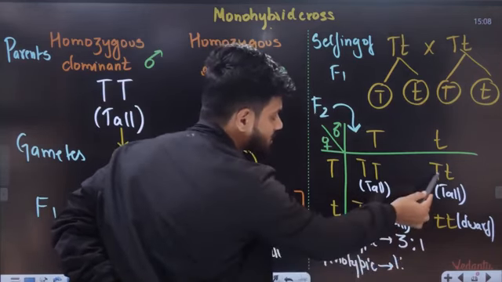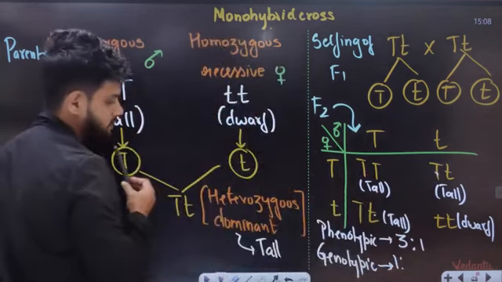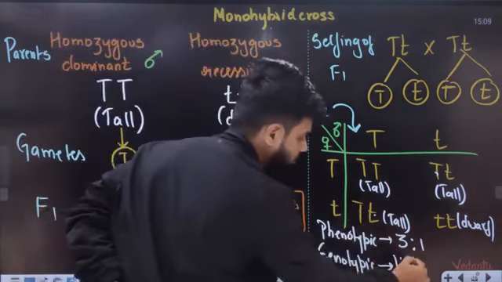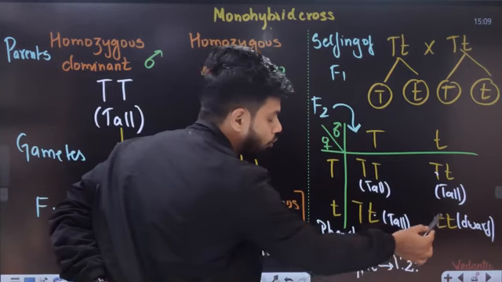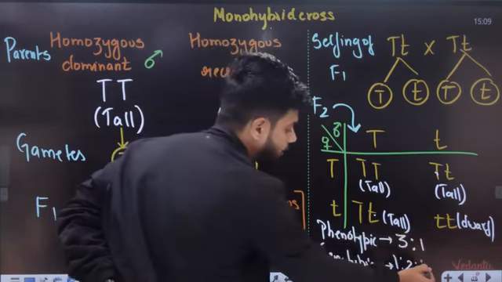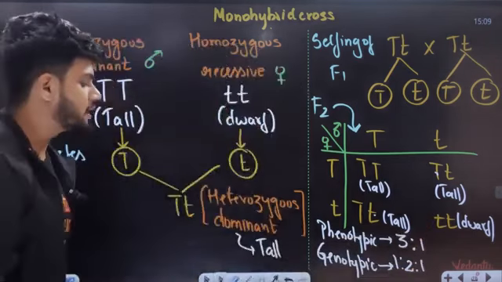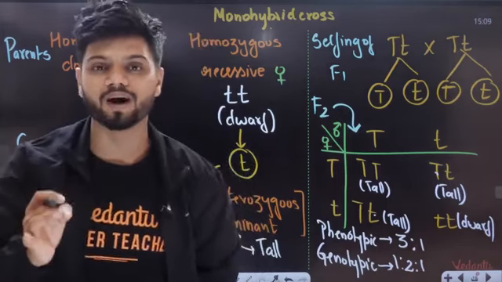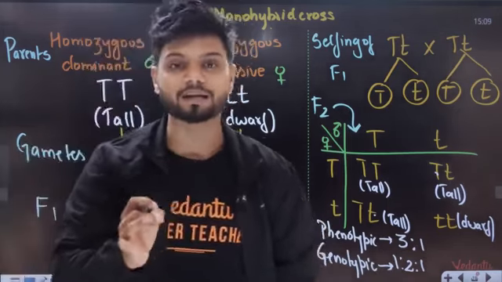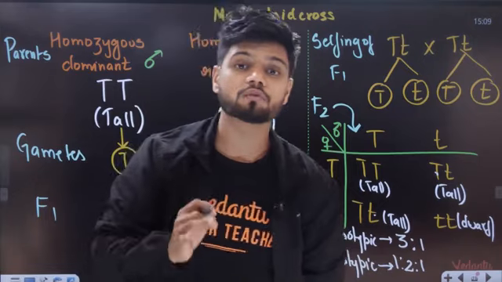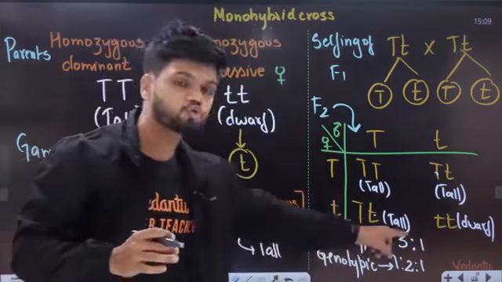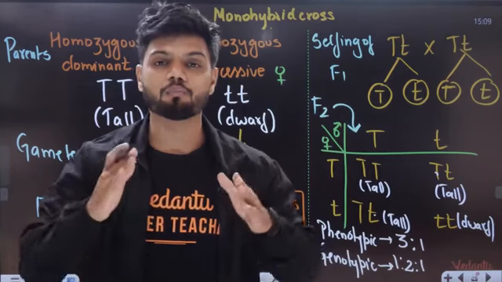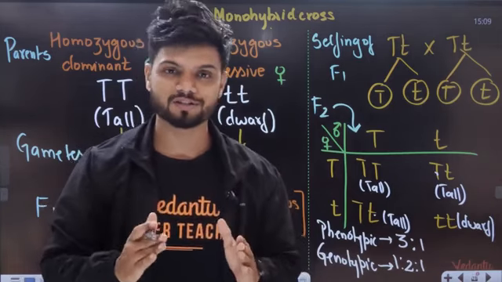Heterozygous, capital T, small t, capital T, small t. Heterozygous dominant 2 are there. And homozygous recessive only 1 is there. So what is the genotypic ratio? 1:2:1 is going to be the genotypic ratio. And the phenotypic ratio is 3:1, and this is called your monohybrid cross.